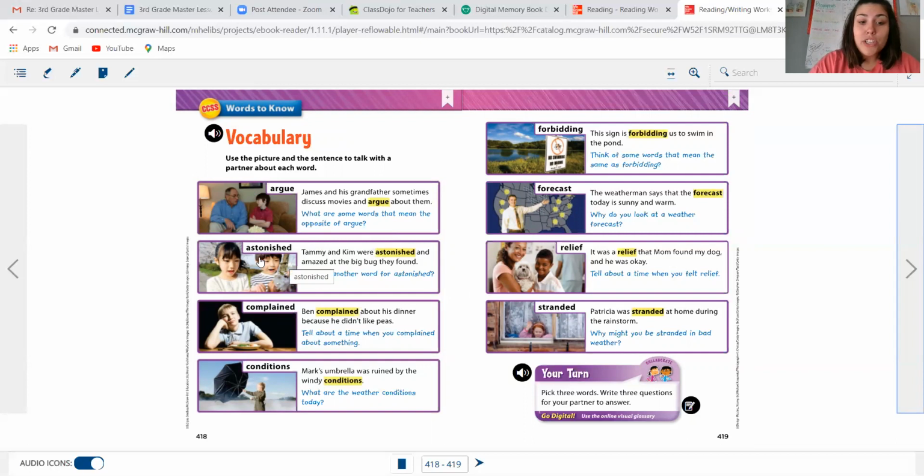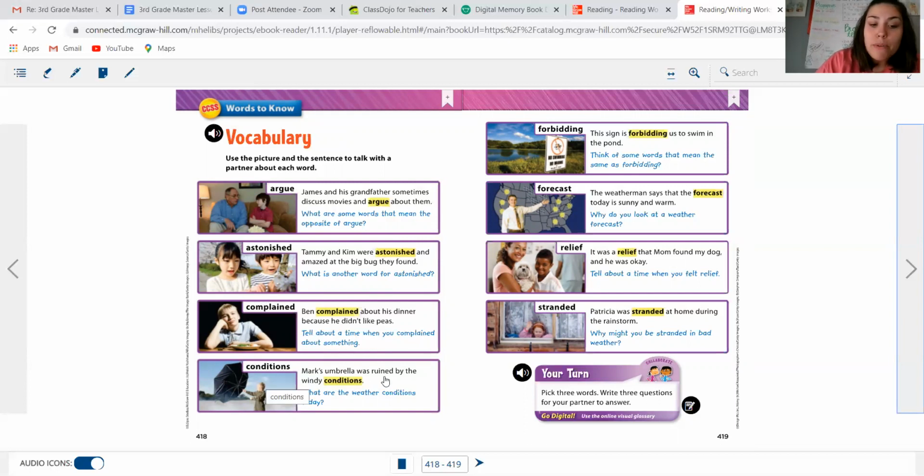This word is astonished. Tammy and Kim were astonished and amazed at the big bug they found. So what is another word for astonished? So this is asking you to come up with a synonym. Remember, synonym means same. This word is complained. Ben complained about his dinner because he didn't like peas. I find myself complaining a whole lot since school's out, because being in front of a computer is not for me. Tell me about a time when you complained about something. So just think about something that you may have complained about. It could have been something that happened this week.